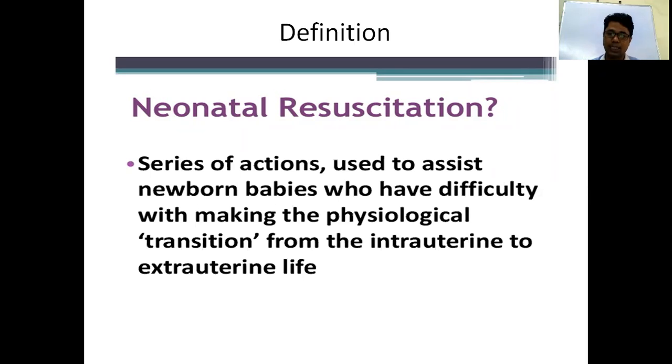What changes occur at that time? If one baby fails to achieve that transition, we have to support by some series of actions. This is called neonatal resuscitation. So resuscitation is a series of actions used to assist newborn babies who have difficulty making the physiological transition from intrauterine life to extrauterine life.